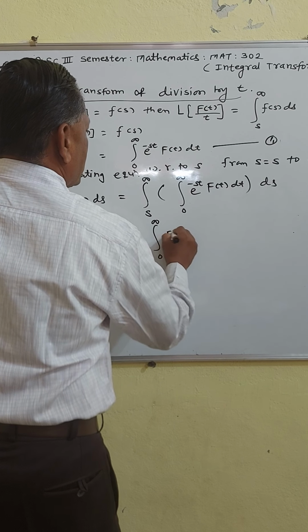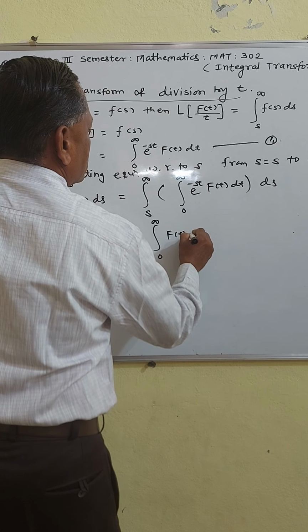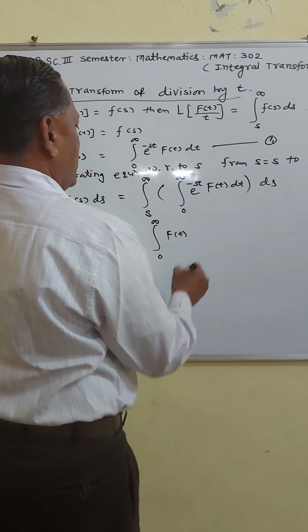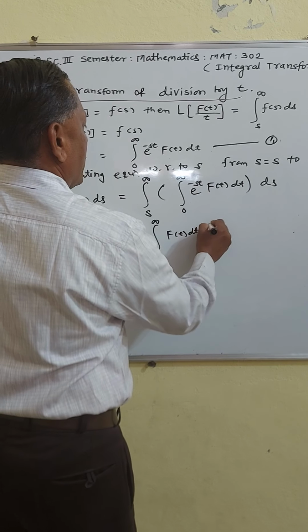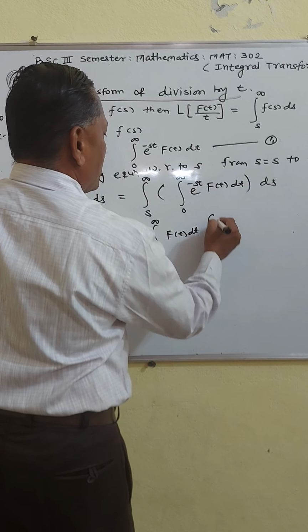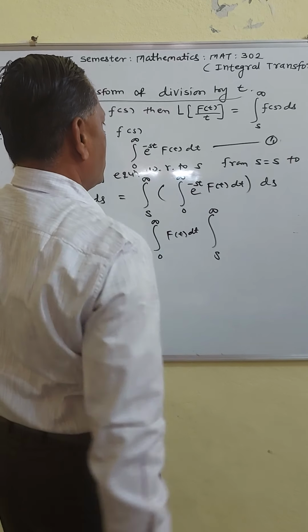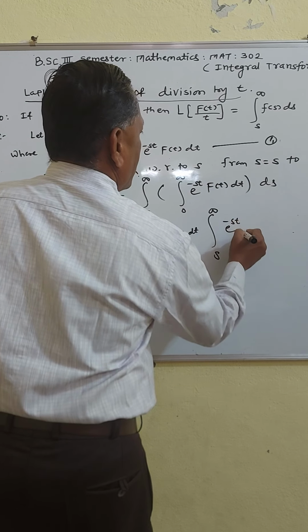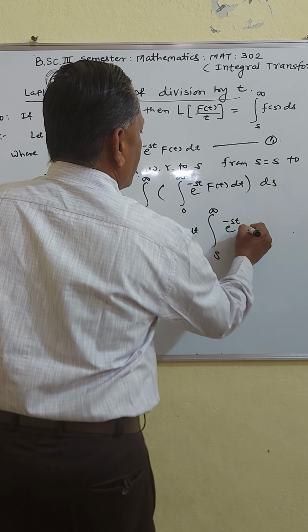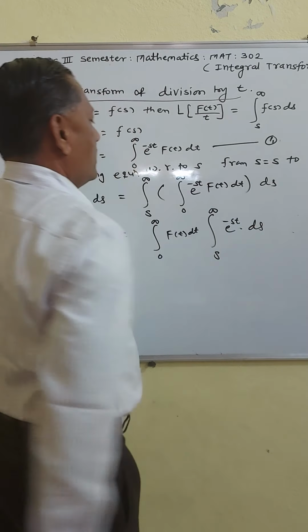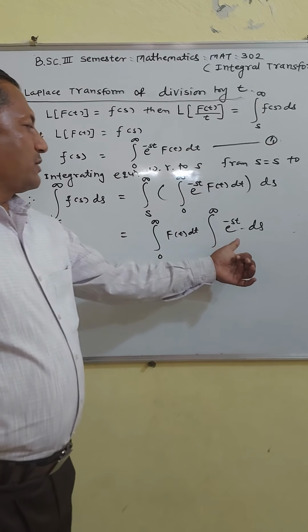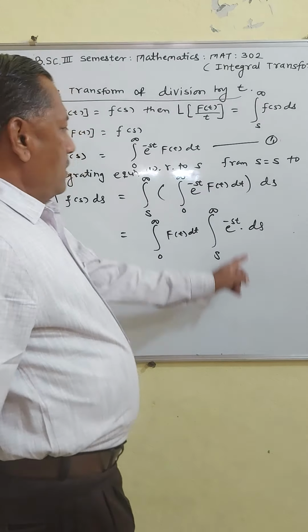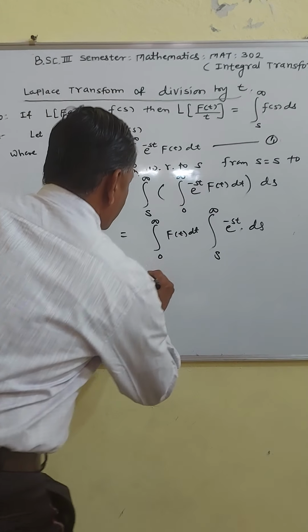f of t dt into integration going from s to infinity e raised to minus st ds, or integration of this with respect to s. So what is integration of e raised to minus st?